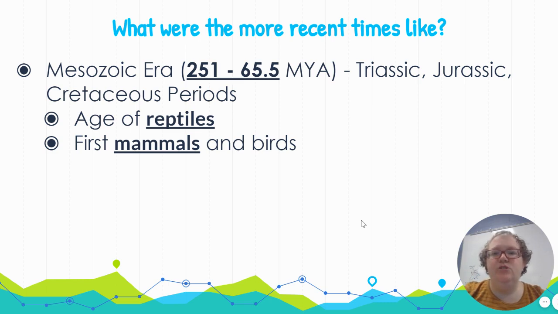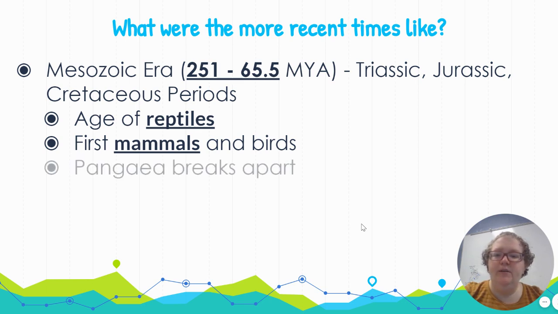So prior to this was pretty much just reptiles and amphibians and fish. First mammals kind of came about in the Cretaceous period. And this is also when Pangea is beginning to break apart. So those continents are beginning to drift apart from each other.